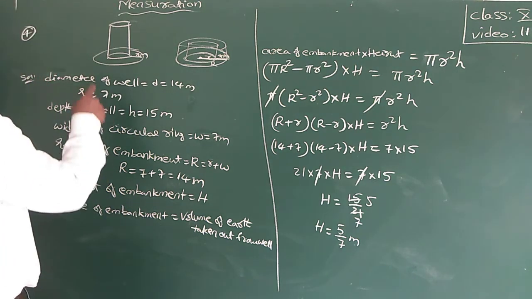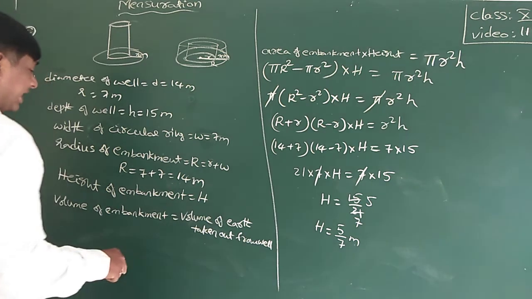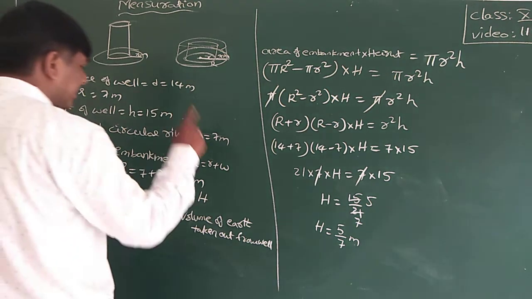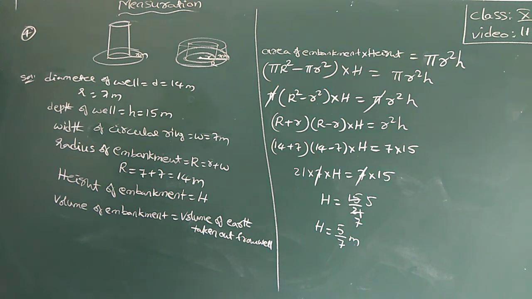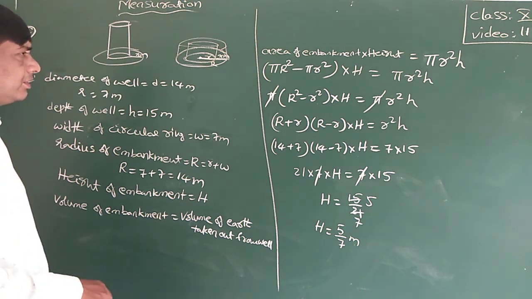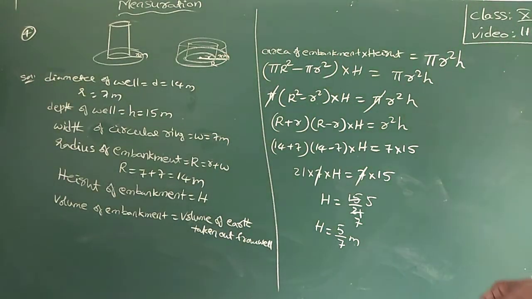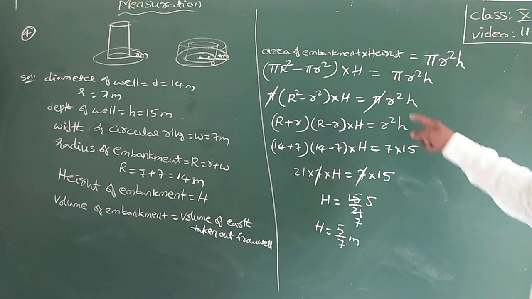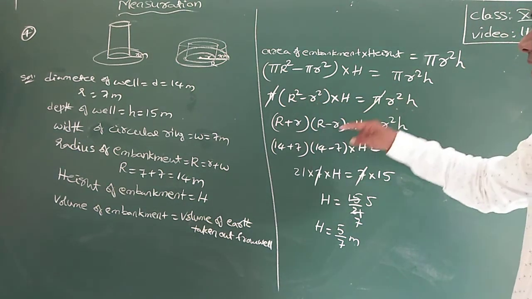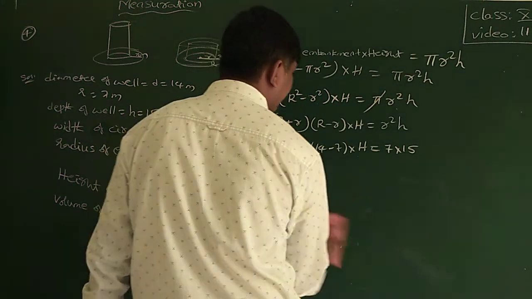Now radius of the embankment, capital R, is equal to small r plus 7, that is 7 plus 7, 14 meters. Height of the embankment is equal to h. Area of the ring into height is equal to volume of the earth, pi r square h. Pi into R square minus r square into h is equal to pi into r square into h. Pi cancels.